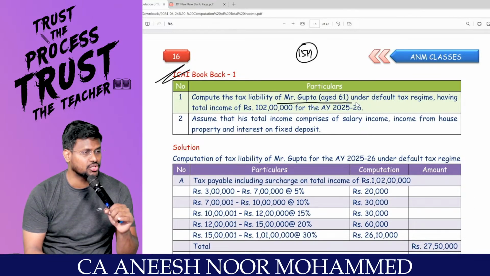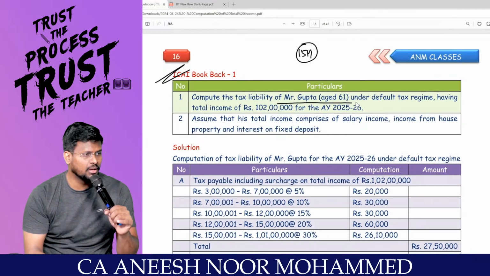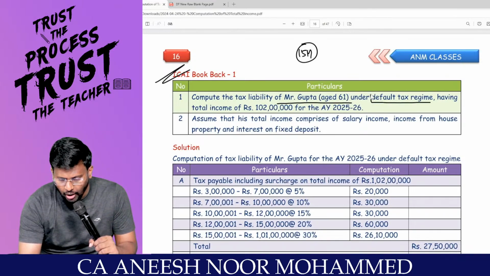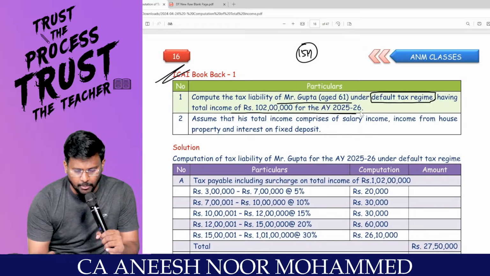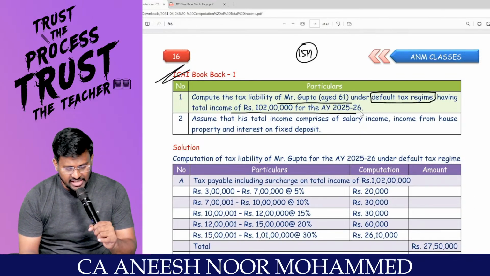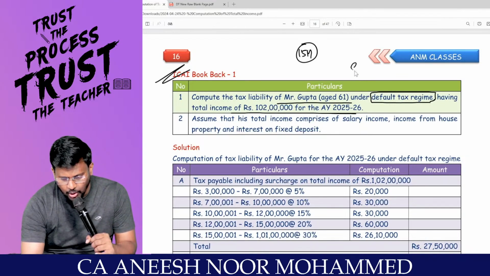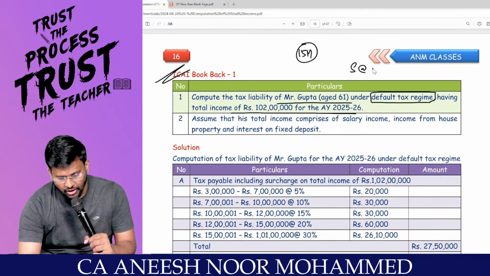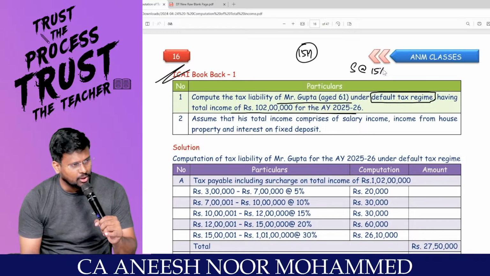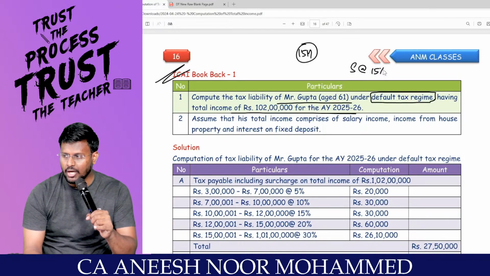Gupta, aged 61 years. You should understand that age is relevant under the optional tax regime, irrelevant under the default tax regime, having total income of 1 crore and 2 lakh for assessment year 25-26. Since he is having income more than 1 crore up to 2 crore, he is liable to pay surcharge at the rate of 15%. Since the income is a slight increase of more than 1 crore, we have to check whether he is entitled for the marginal relief.